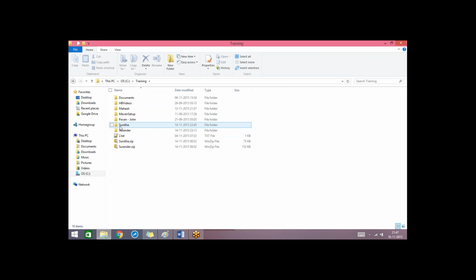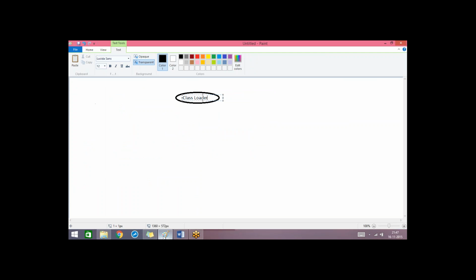Wherever we save our Java file, at the same location that class file will be created. But Java is not going to run in our local system. That means Java is not going to run in the operating system, right? Java is going to run in a separate environment, which is generally called JRE.